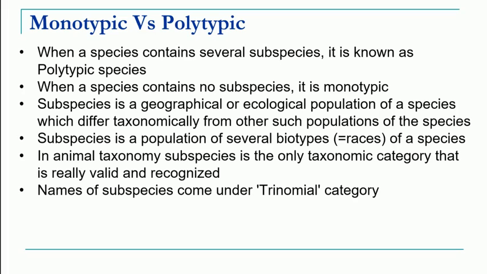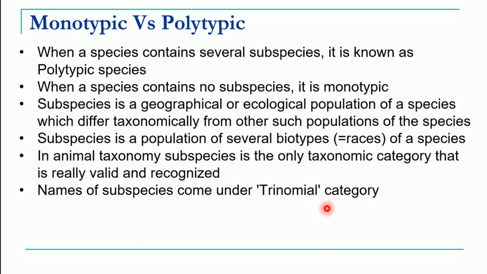When you add the subspecies name to the name of that organism, you get a three-word name. That three-word name is also called a trinomial name. So we are going to study what trinomial nomenclature is.